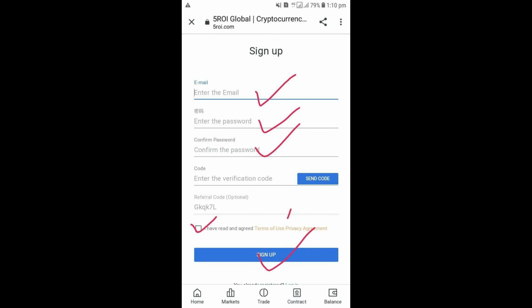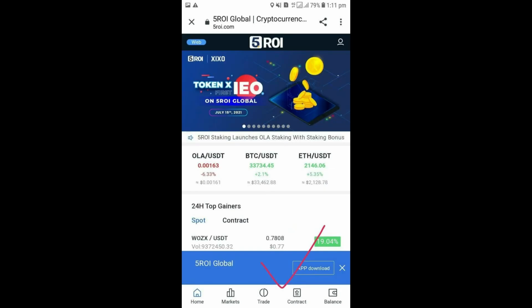Click the link. You will find this sign up page. Enter your email, password, confirm password, and then click send code. Then enter the verification code from your mailbox. Click I have read and agree and click sign up. Then download the 5 ROI apps from here.